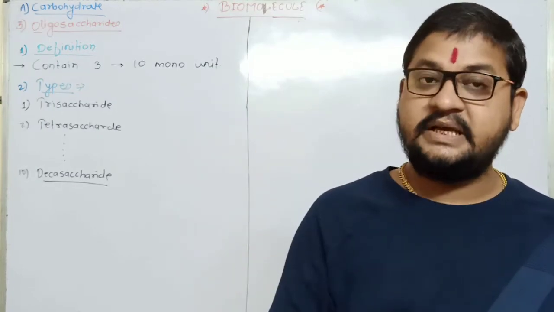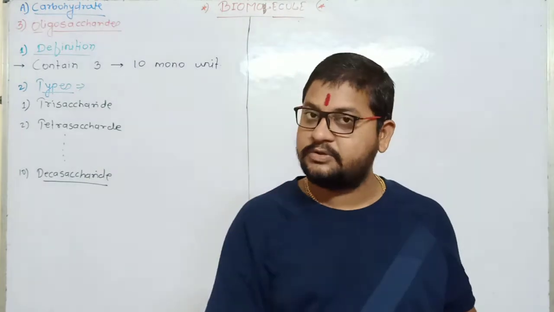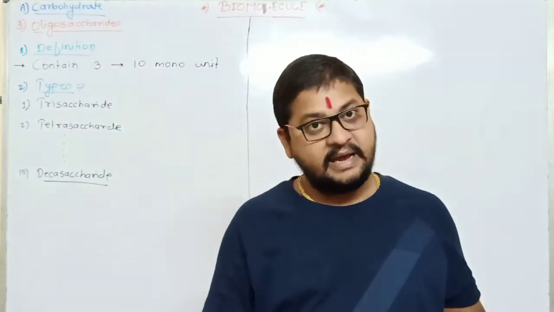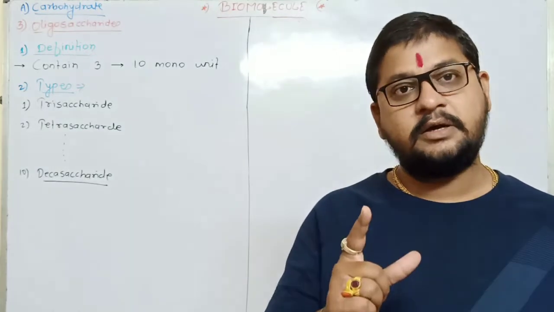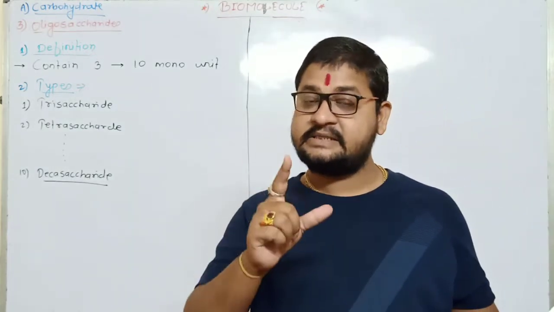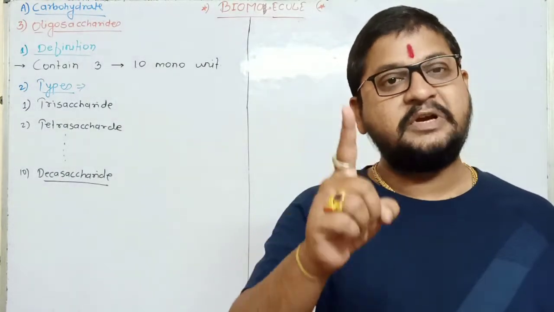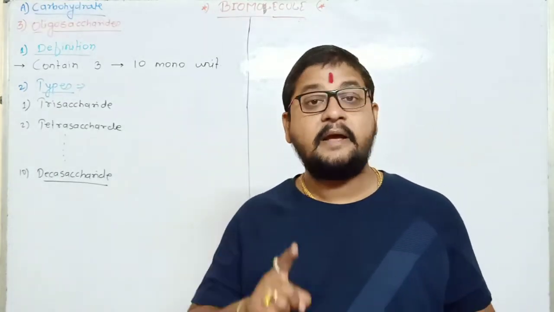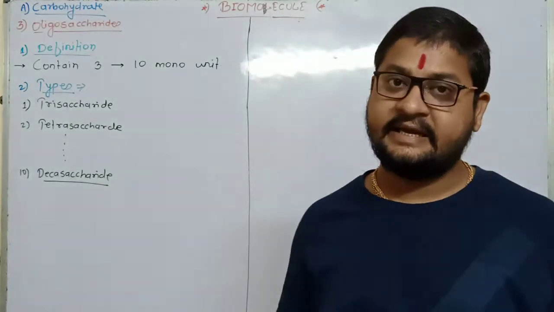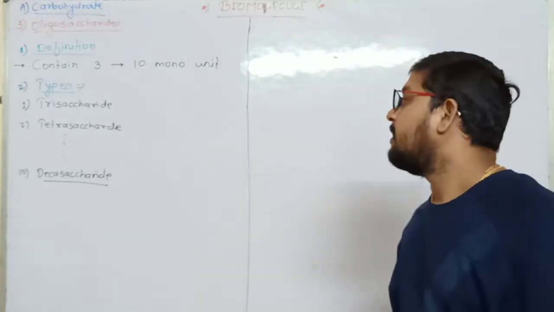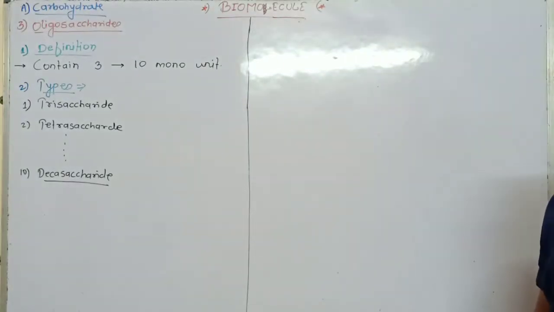On this basis disaccharide is separated from oligosaccharide, and that's why oligosaccharide consists of 3 to 10 monosaccharide units. It includes a minimum of 3 monosaccharides, called trisaccharide, and a maximum of 10 monosaccharides, called decasaccharide. That's all.